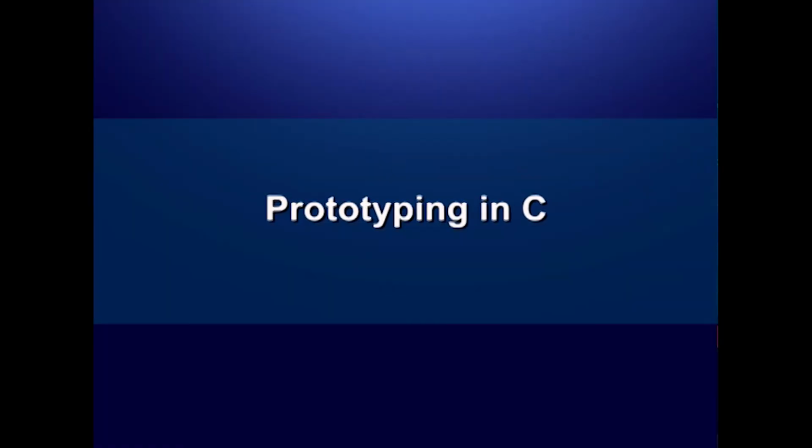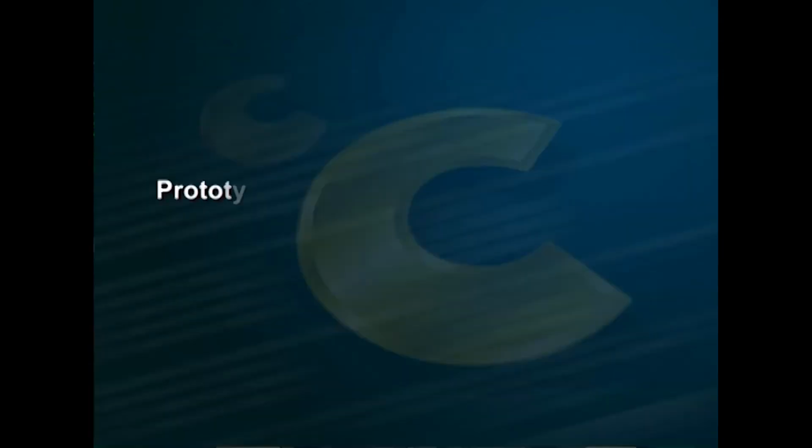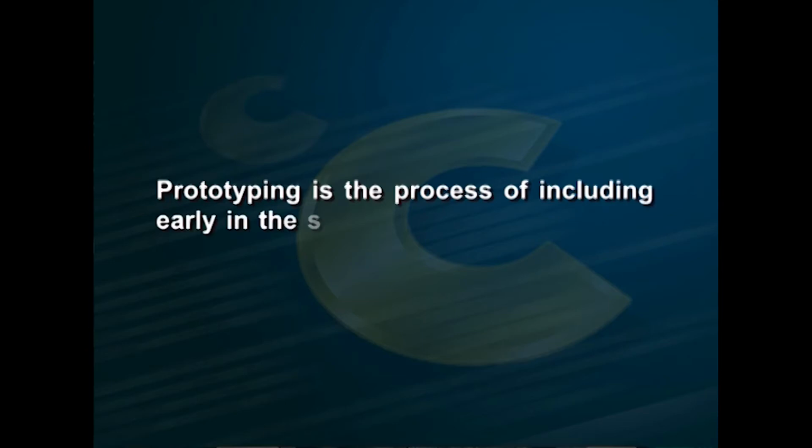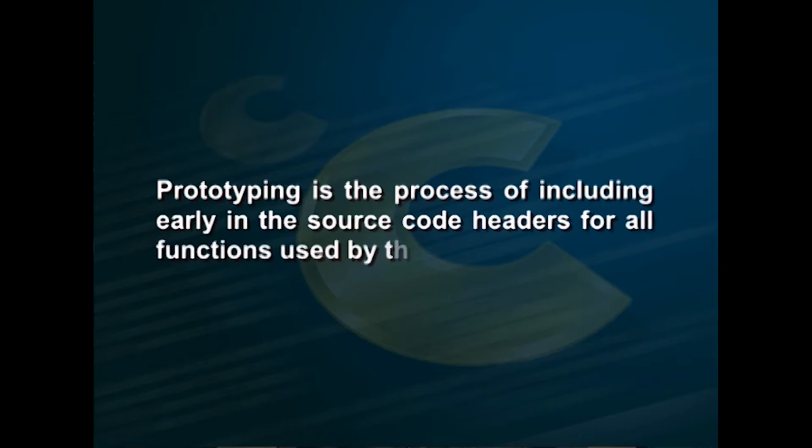Prototyping in C. The concept of prototyping is important in the development of C programs. Prototyping is the process of including early in the source code the headers for all functions used by the program. These serve as templates for the functions. Including prototypes allows the compiler to quickly check that all calls to predefined and user defined functions happen the right way, using the right number and type of parameters and using the correct return type. This speeds up the compilation process, particularly where a large number of external libraries are being used.